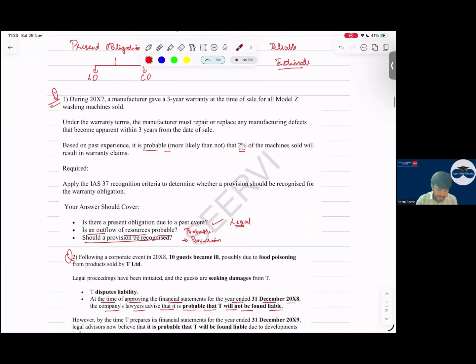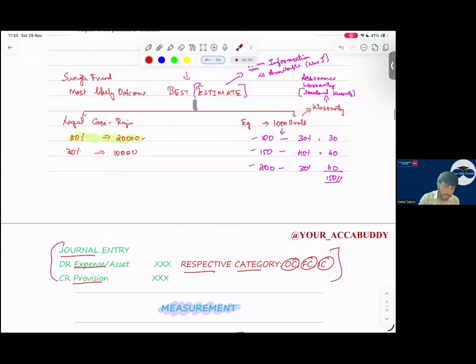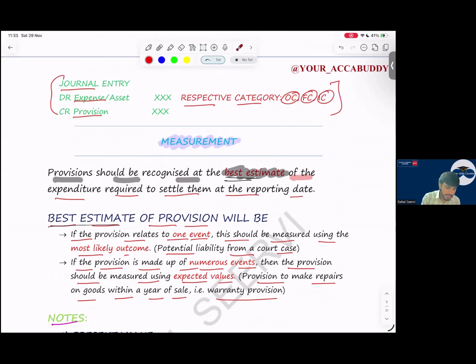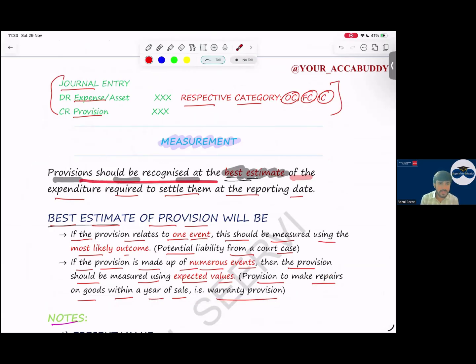So we have done a lot of questions regarding this, etc. Now coming to measurement. Sir, measurement, what is the journal entry? Debit expenses, credit provision. Simple. Then measurement, sir, how will we record this? Provision should be recognized at a best estimate. Yes or no? Provision will always be recognized at a best estimate.